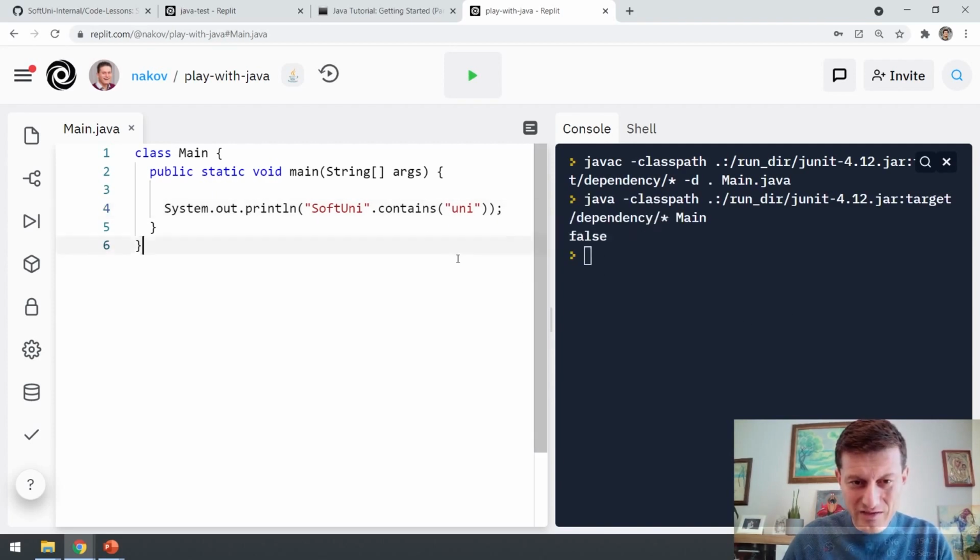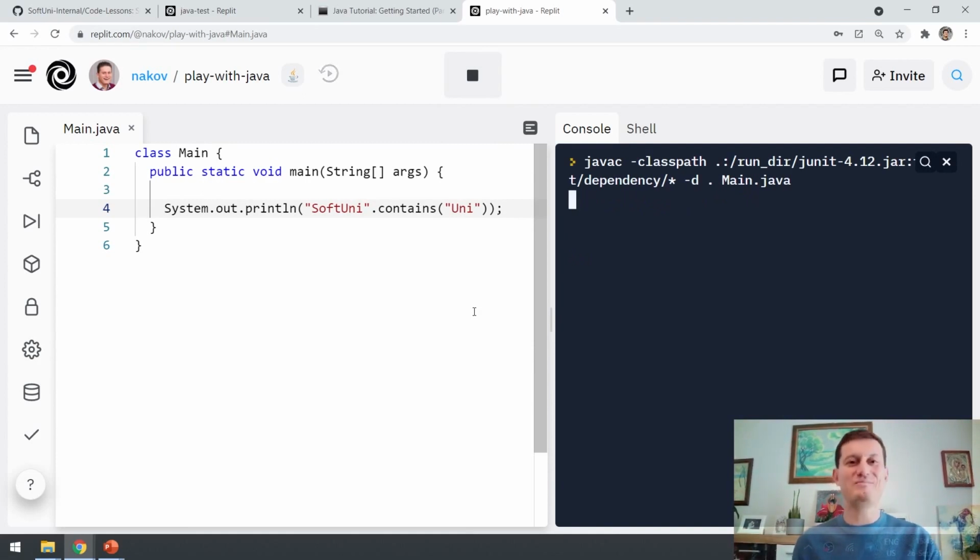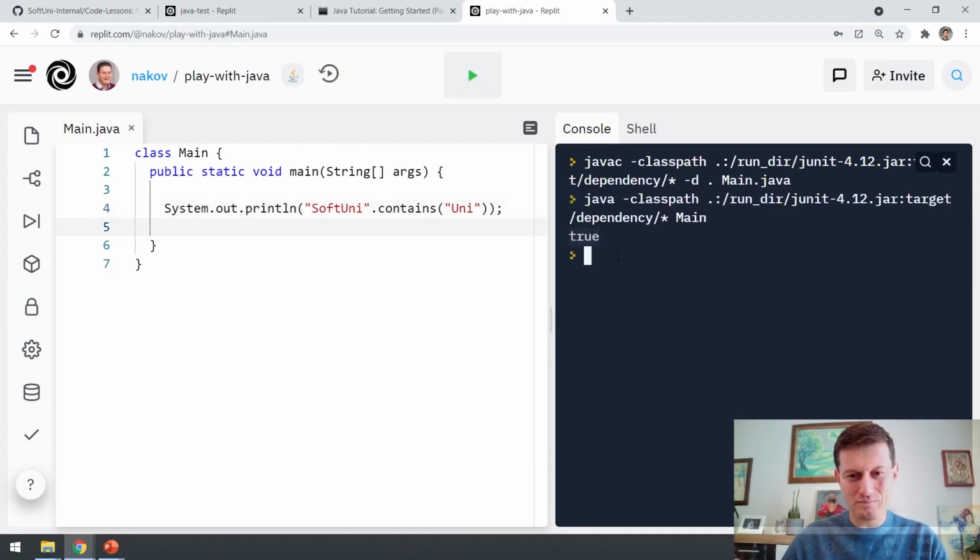It says false here because this uni is not with a capital letter, and string matching by default works in case sensitive mode. Let's see the result now. The result will be true.